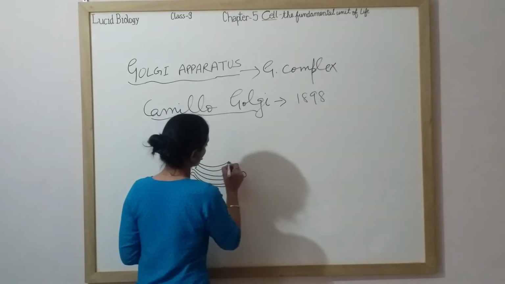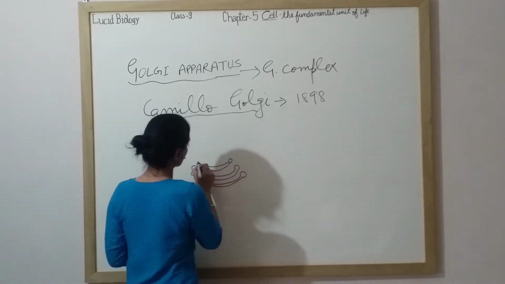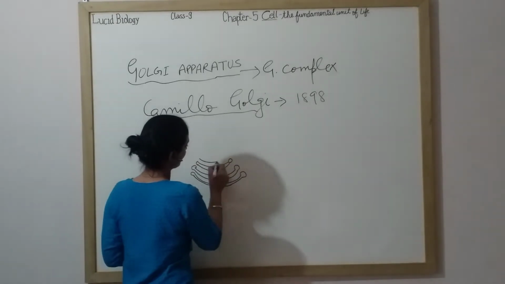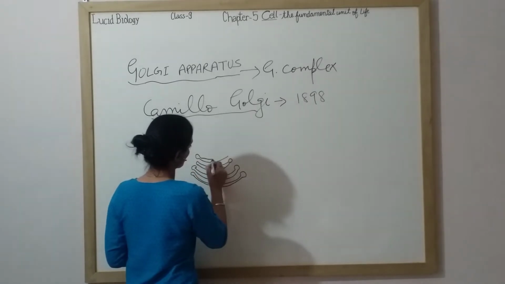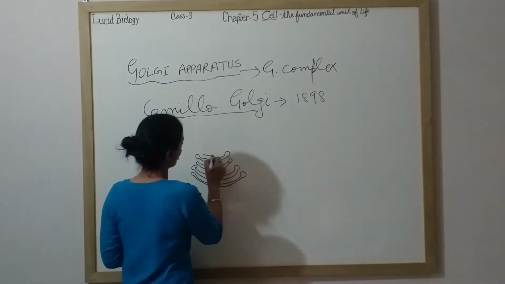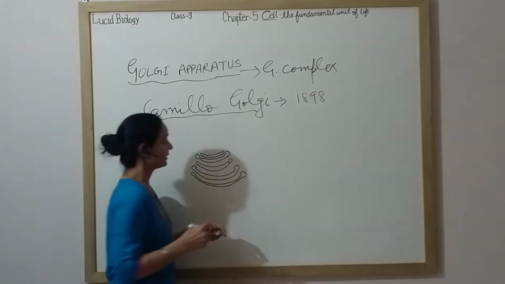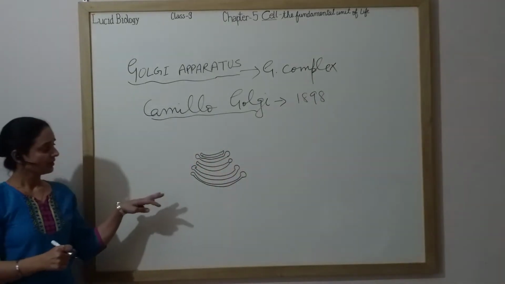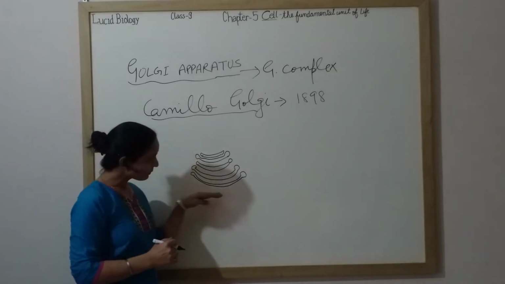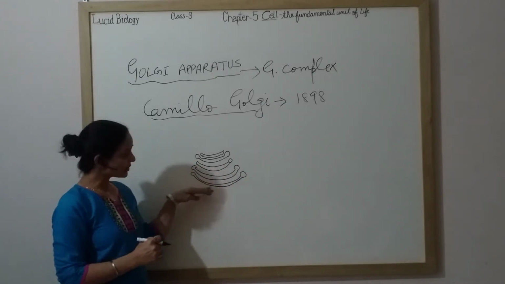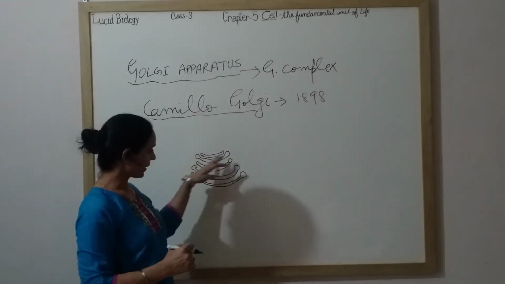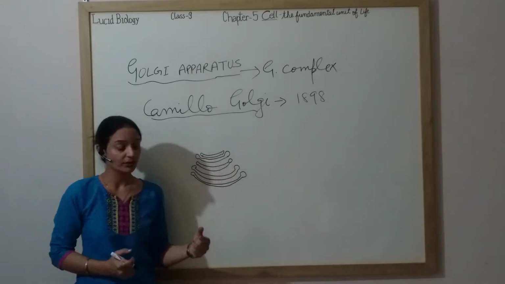These closed sacs actually have vesicles packed in them. Golgi apparatus is a membrane-bound, disc-like structure which has parallel closed sacs arranged together, parallel to each other.